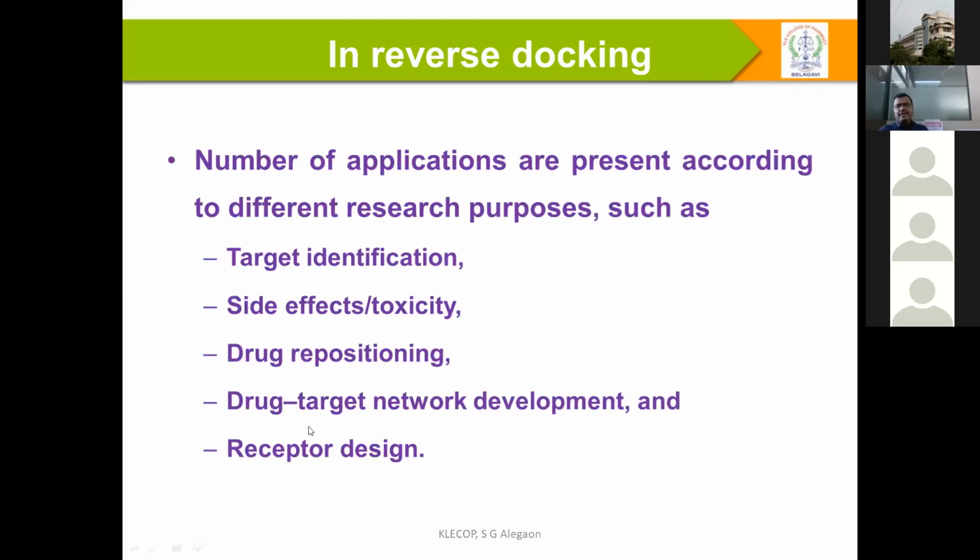Then if you take inverse docking in the present situation, there are different applications and different purposes, such as target identification, side effect profile or toxicity profile, and drug repositioning. Drug repositioning plays an important role.